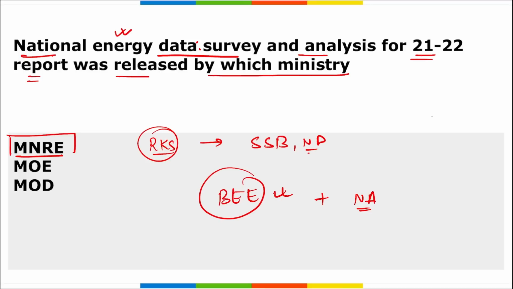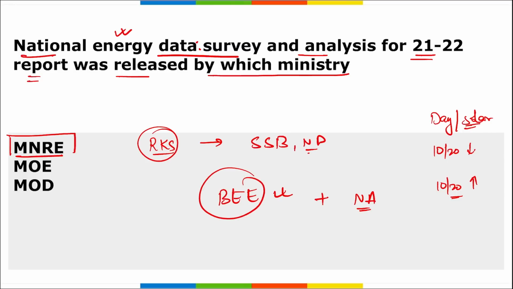And friends, if you remember, yesterday we discussed the new electricity tariffs that will be applied. Basically, during the day when we will be consuming solar energy, the tariffs will be 10 to 20% less, and during the night the same tariffs will be 10 to 20% more for providing energy to all the households. Correct? So coming back, we are talking about this National Energy Data Survey and Analysis.